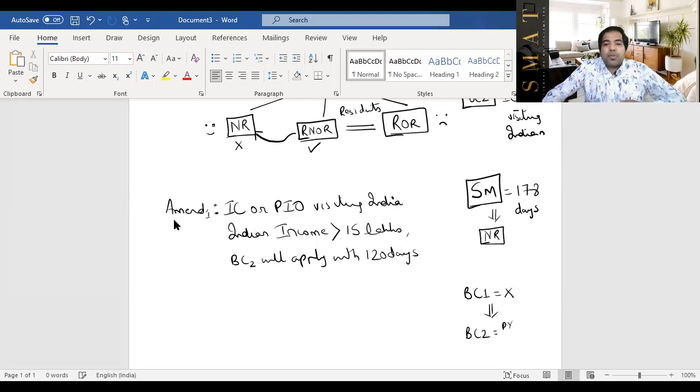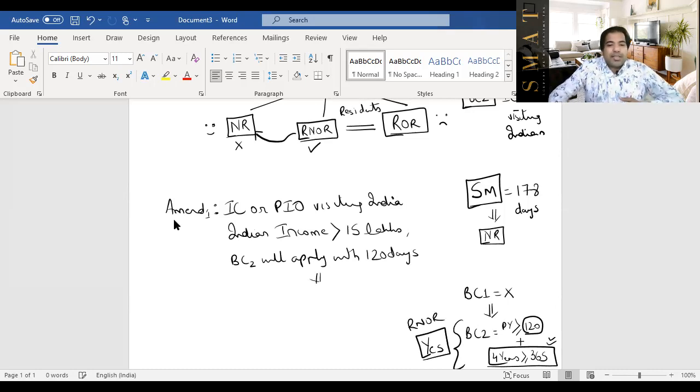So in the previous year, if your stay is greater than or equal to 120 days, plus in the last 4 years before the previous year, your stay in India was greater than or equal to 365 days. So this second part remains the same. The only change is instead of 60, we made it 120. And if Vijay Mallya or any other Indian citizen or PIO having Indian income more than 15 lakhs says yes to this condition, will you make him a resident? Yes, but only RNOR. So if he says yes, will he become a resident? Yes, but we only want to make him a resident and not ordinarily resident, not a ROR.